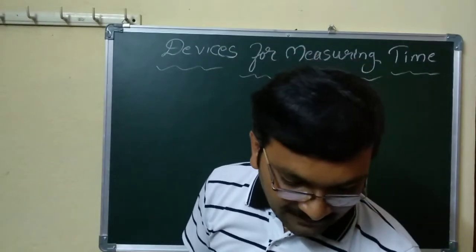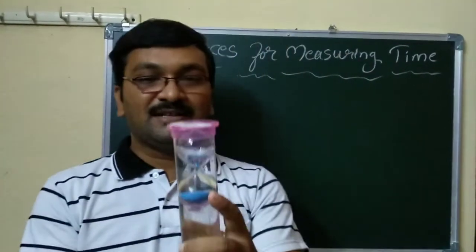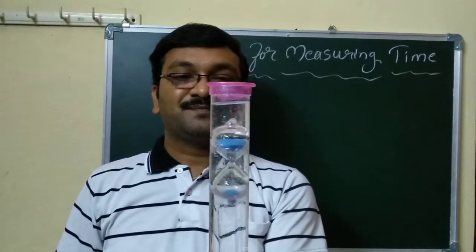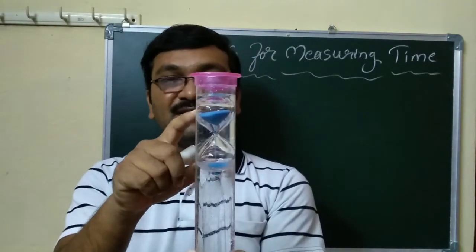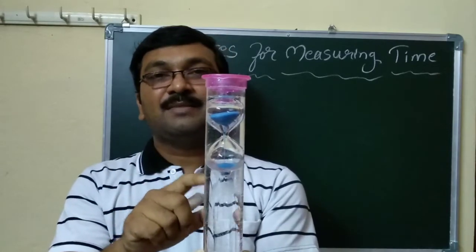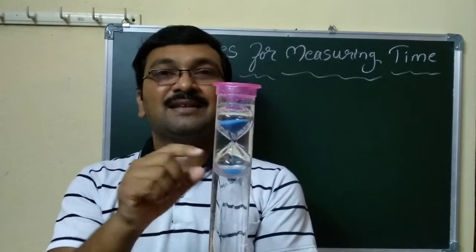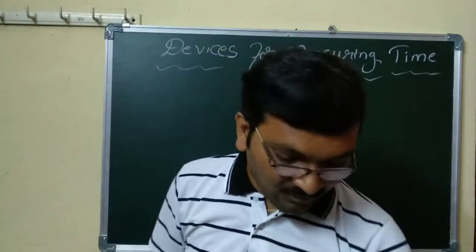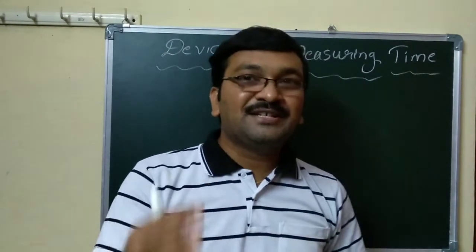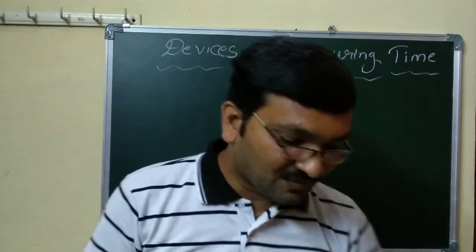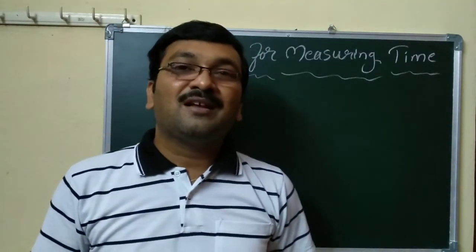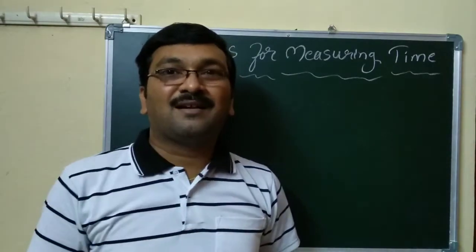One more is water and sand combined together. Nowadays we are using this, suppose we do it like this, the sand in the middle which is upside comes downside. By that we can calculate the time, by observing that. But these are all not accurate. These all were used in ancient times. But nowadays technology has improved very much, so we are finding every minute also.